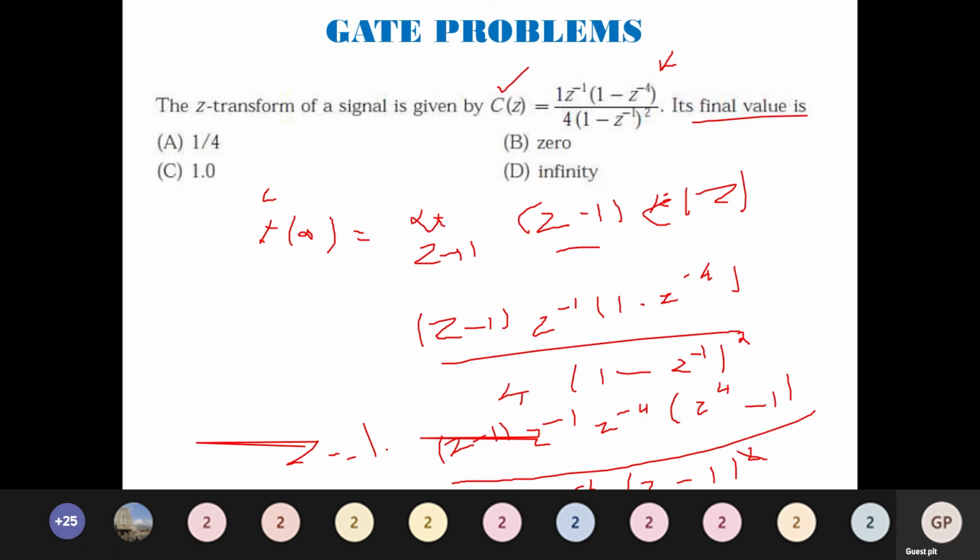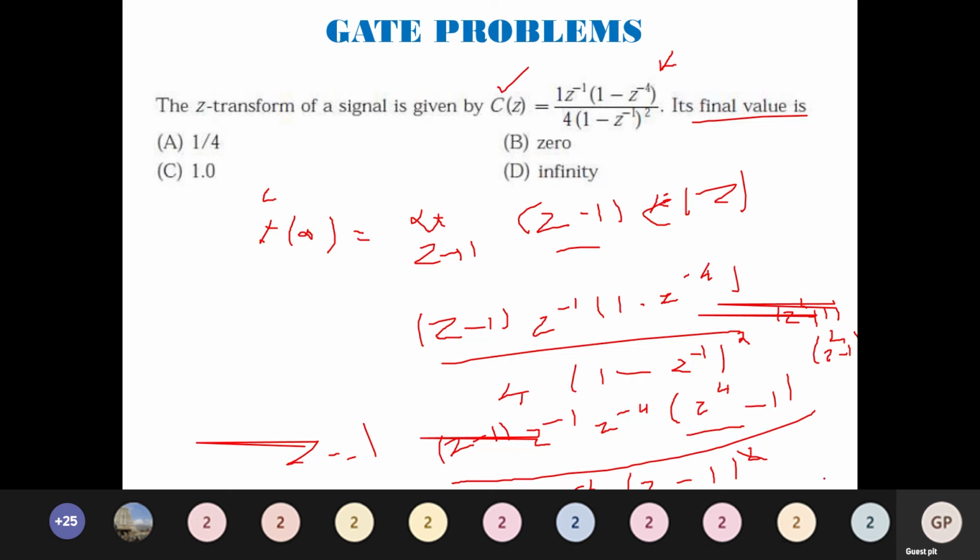Just substitute and give me the answer. Even this can be rewritten using the a square minus b square formula. So a square minus b square, what I can do is a plus b into a minus b. So I can even rewrite this as z square plus 1 into z square minus 1. So what I will have finally is z plus 1 into z square plus 1.